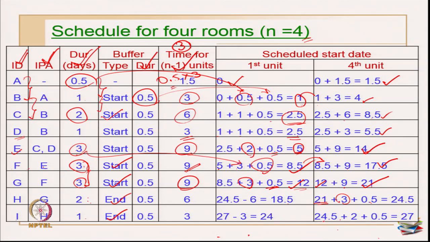This is 24.5 plus duration of H is 2, buffer between H and I is 0.5. So, this becomes 27. So, what about the scheduled start date of first unit of ith activity? This will be 27 minus 3, which is 24. Now, what is the project duration I am having? Project total duration, that is 27. So, scheduled start date of 4th unit is 27 plus 1 day duration of activity H you have to add. So, 28 days it takes to complete for the entire 4 units.